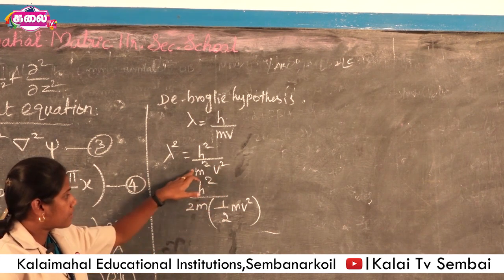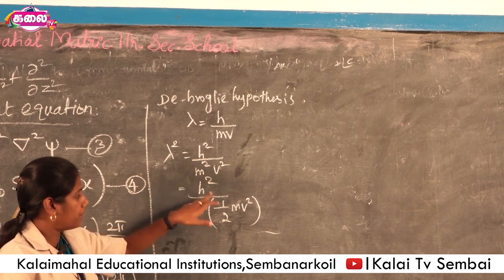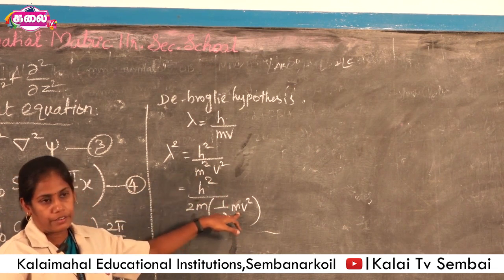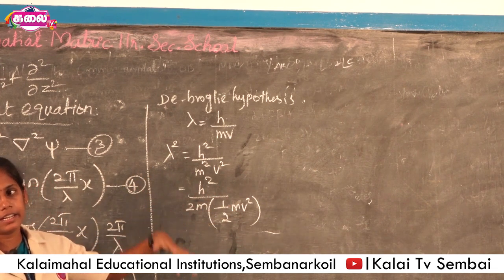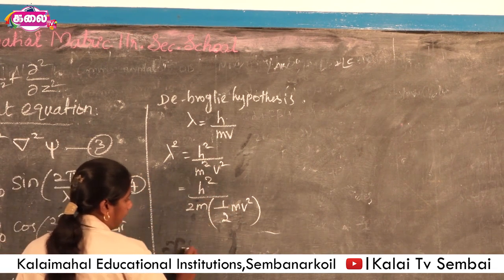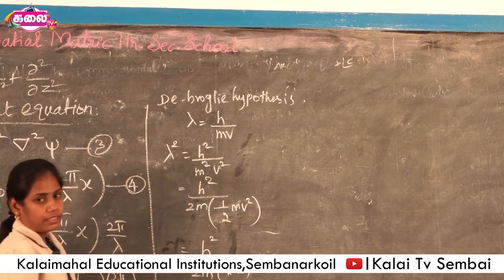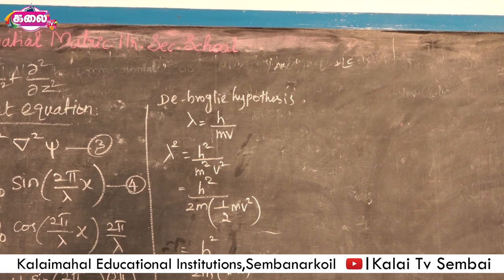So λ² = h²/(2m · ½mv²). We know ½mv² is the kinetic energy formula. So this is written as h²/(2m × kinetic energy of the particle).